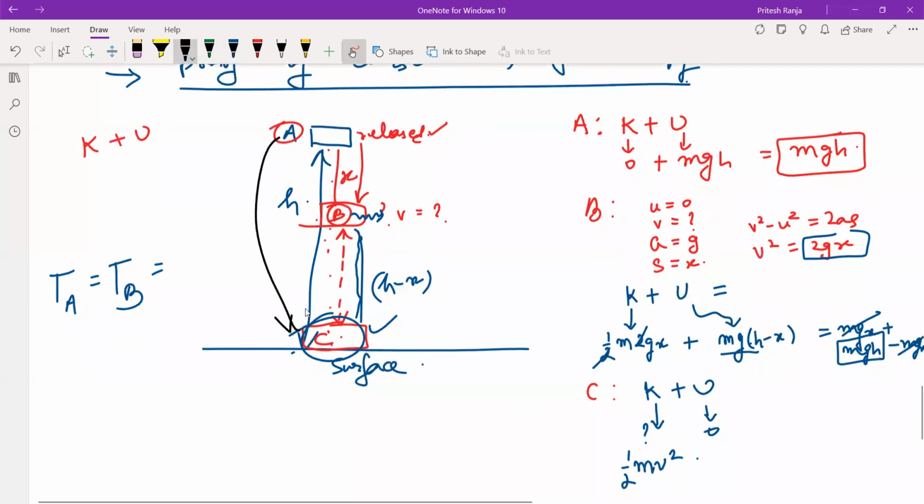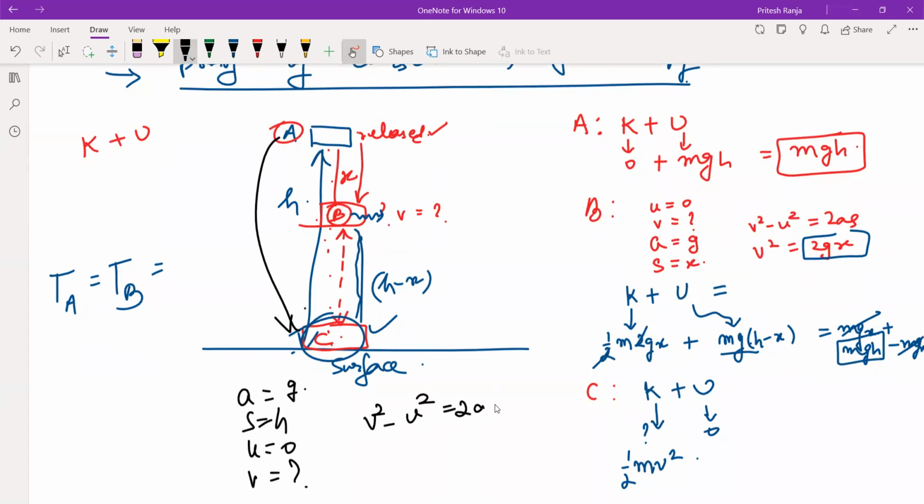From A to C, it is coming. Displacement is h. Initial velocity is u. Final needs to be determined. Acceleration is g. So we will use again v square minus u square equals 2as, and that will give us v square as 2gh. So half mv square will be half m into 2gh. So this will again be mgh.